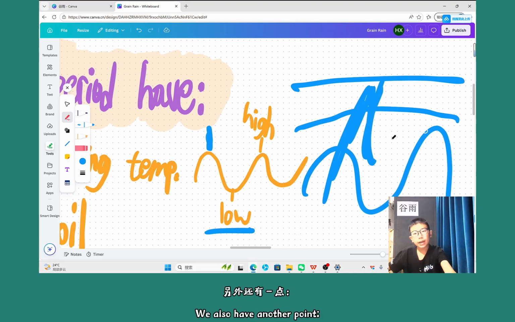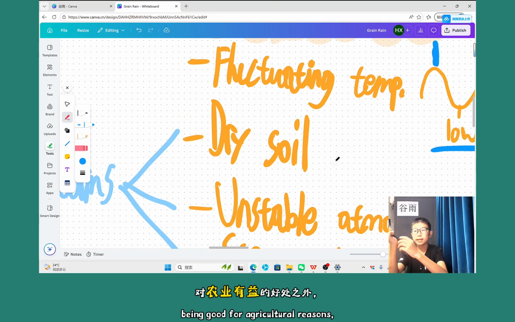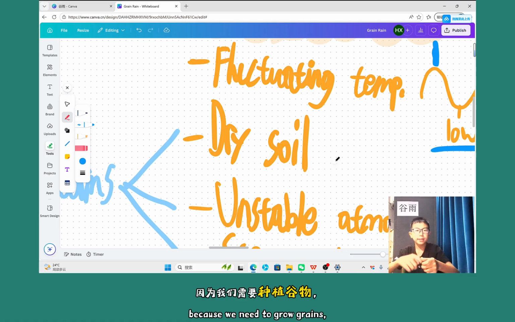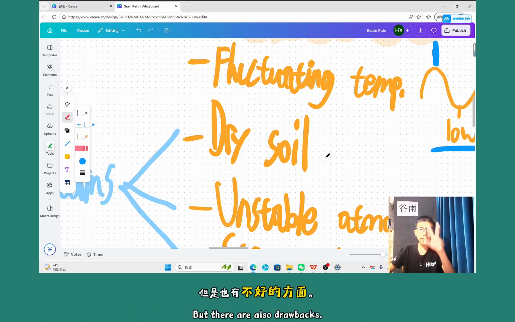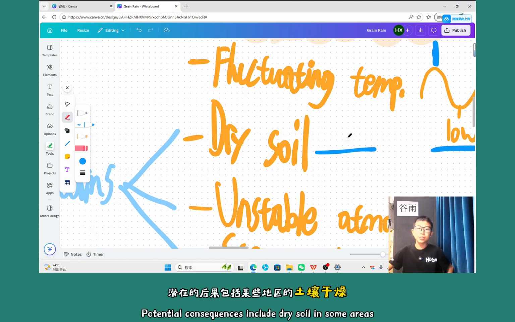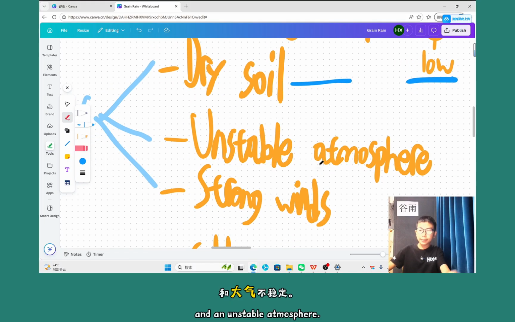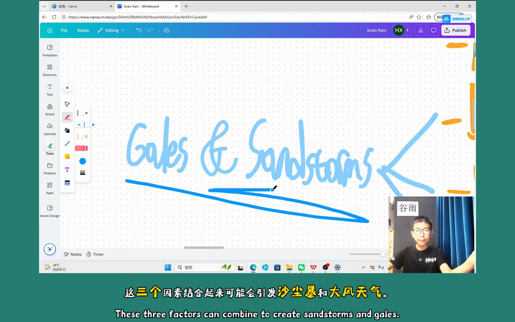We also have another one: besides its good benefits like the rain, it is good for agricultural reasons, because we have to grow the grains, and we don't have to worry about irrigation problems. But everything has pros and cons, and the consequence would be dry soil, unstable atmosphere, and also strong winds. These three will make up sandstorms and gales.